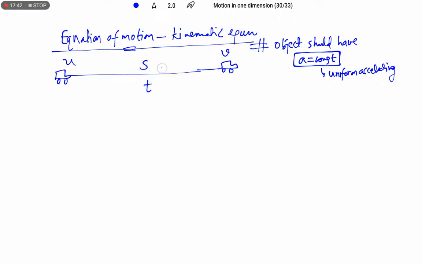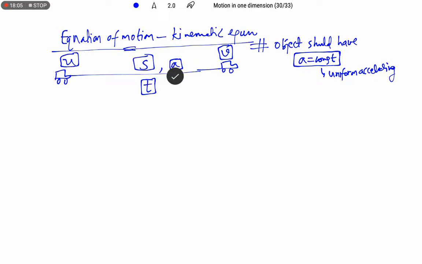It covers a distance of s and moves with uniform acceleration a. Here, u is the initial velocity, s is the distance or displacement, because in straight line motion distance equals displacement. a is the uniform acceleration, v is the final velocity and t is the time for the journey.